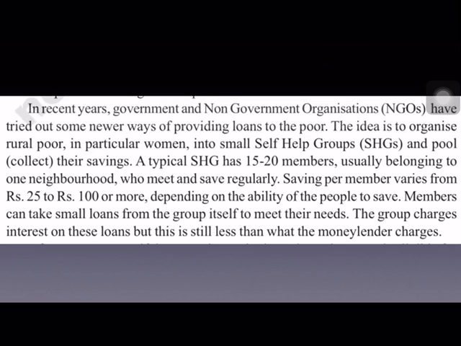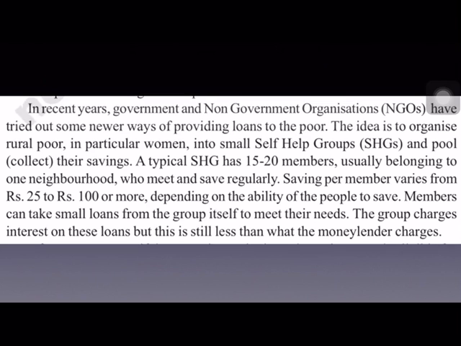25 to 100 or more they can save. Any amount which is possible for them, they can save every month, depending on the ability of the people. And members can take small loans also from the group itself. Whenever any member wants any small amount as a loan, they can take it from the group. And on this also a little rate of interest is charged by the group.